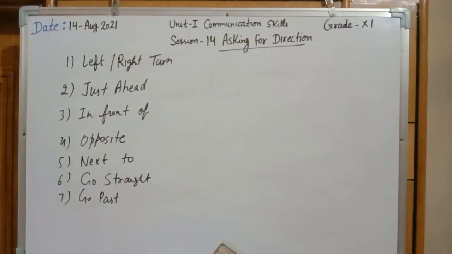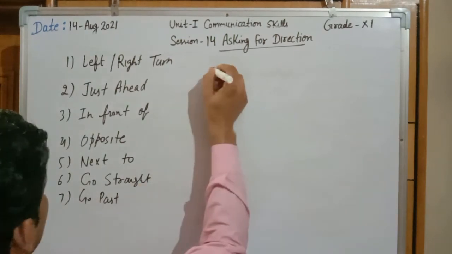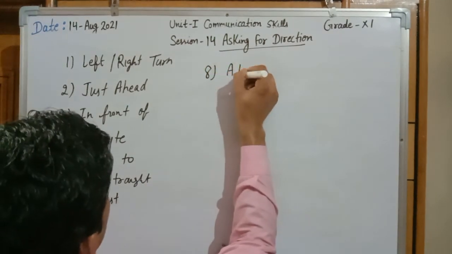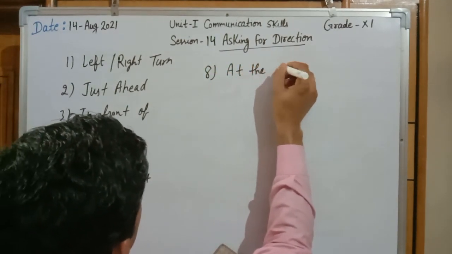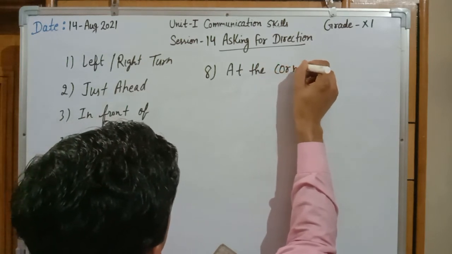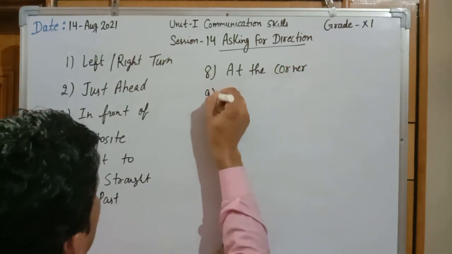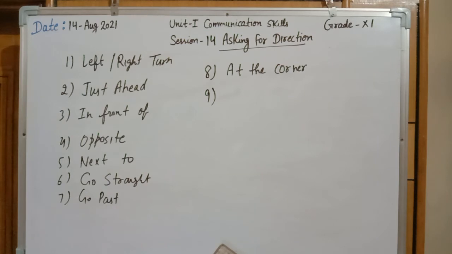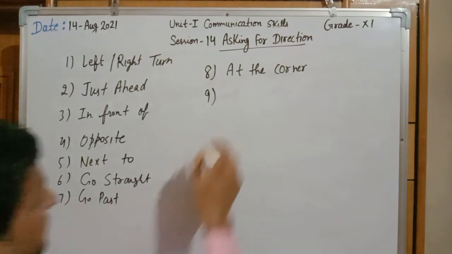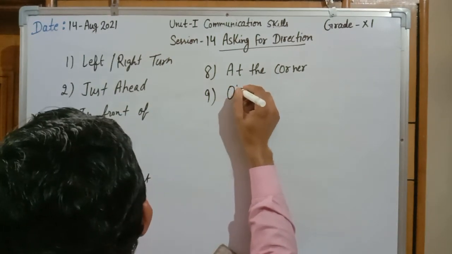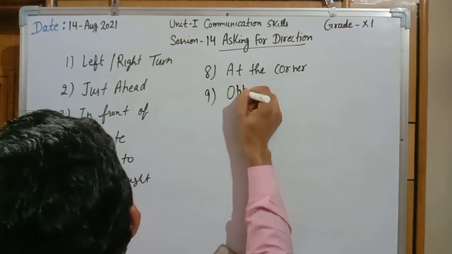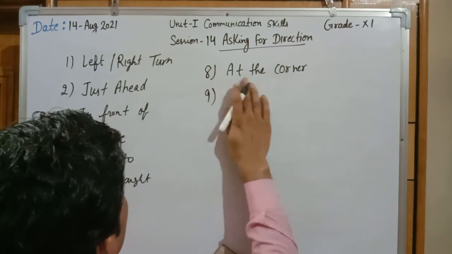More can be about, at the corner, between.